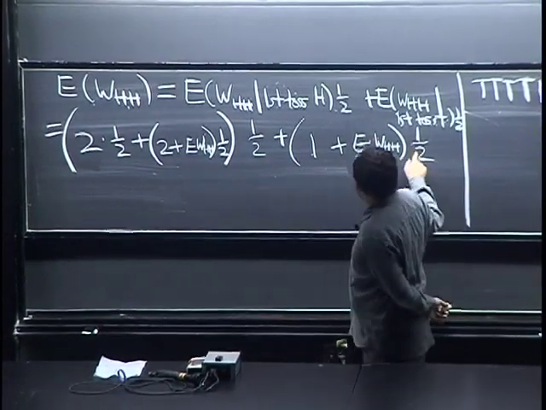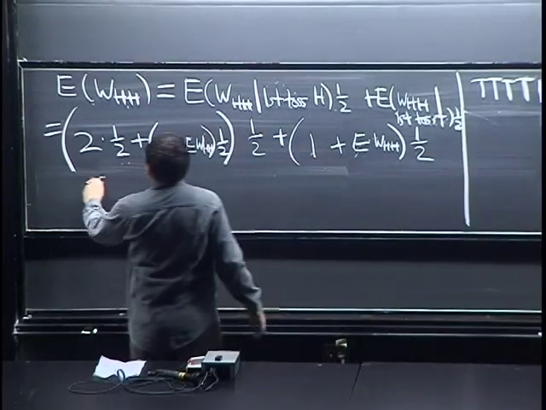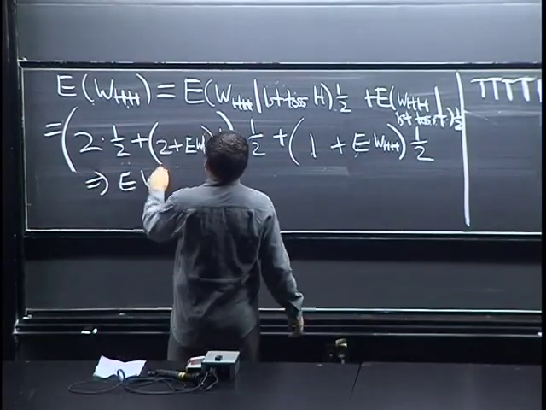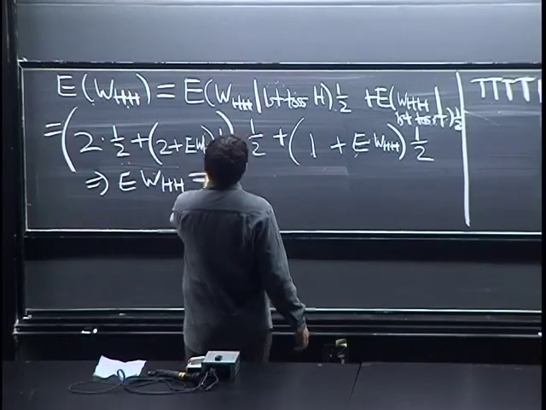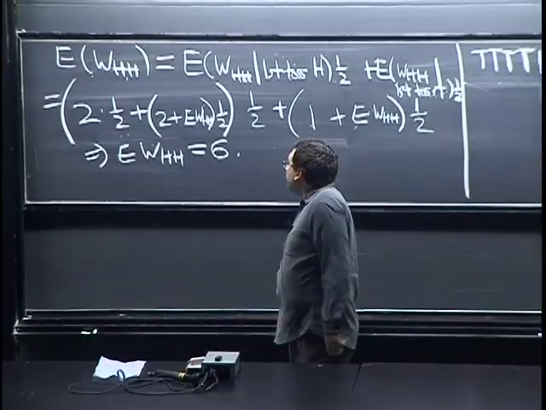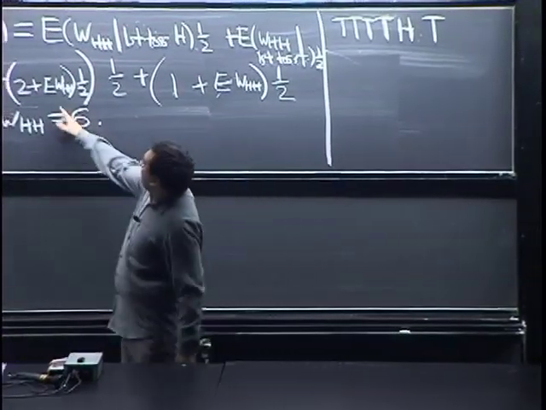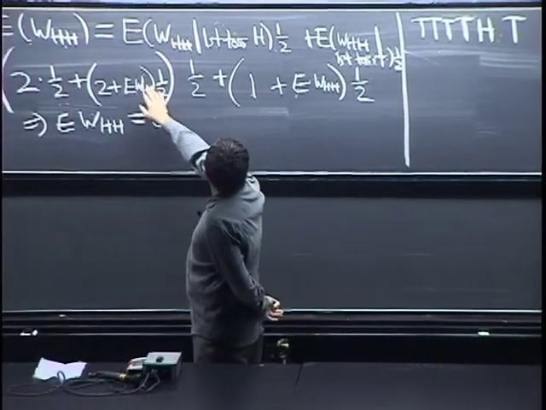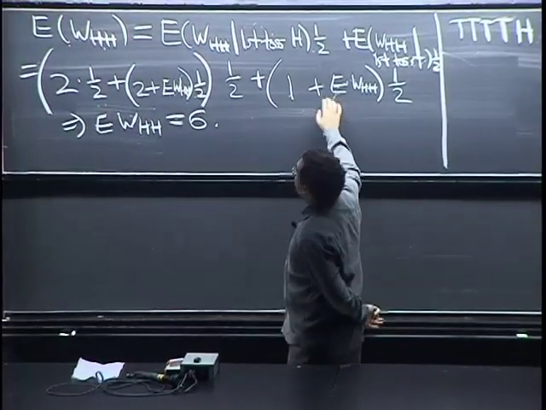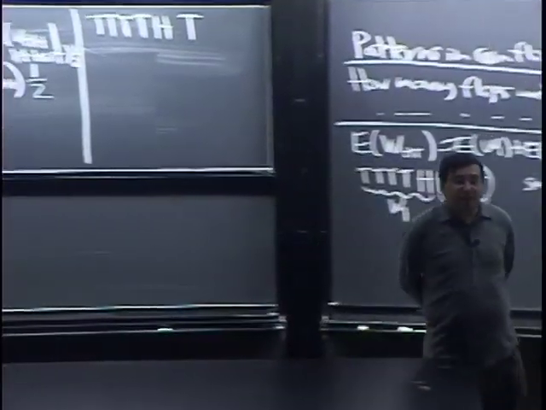So just multiply the 2 times 1/2 is 1, move things around, and you get that the expected value is 6. Which you can also check just by plugging in 6 here. This is 5/2 plus 7/2 is 12/2 is 6. So that works. All right.